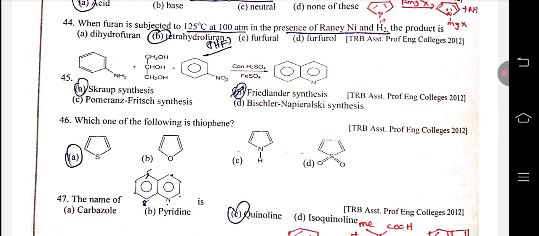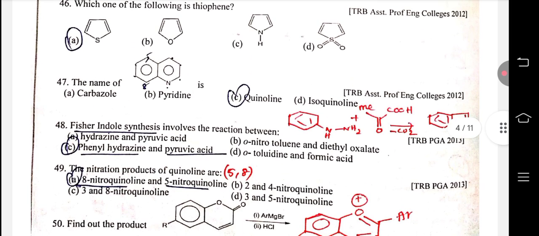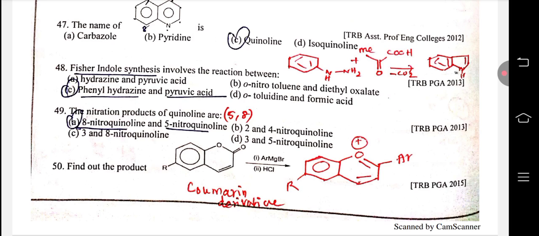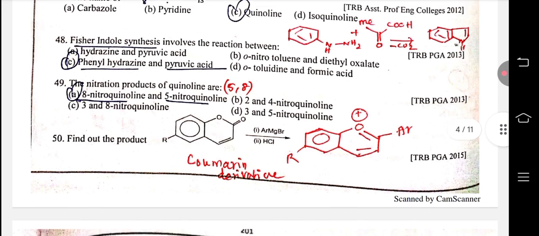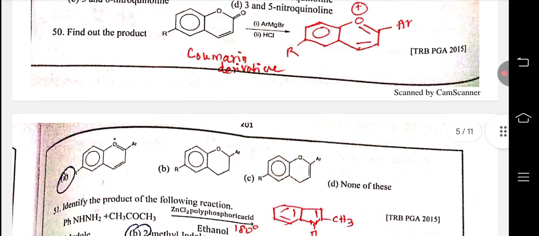45. The reaction is generally Skraup synthesis, quinoline synthesis. Which one of the following is thiophene? A is the right answer. The name of quinoline. Fischer indole synthesis involves the reaction between phenylhydrazine and pyruvic acid to form indole. The nitration of quinoline is at 5 and 8, therefore 8-nitroquinoline and 5-nitroquinoline are formed. Find out the product. There is a coumarin derivative, therefore A is the right answer.